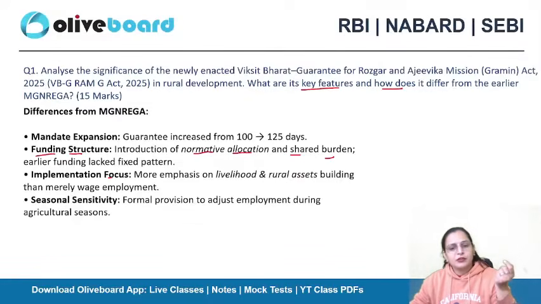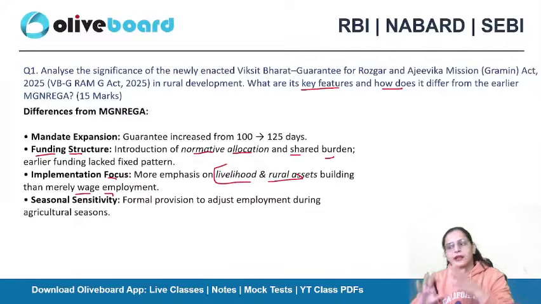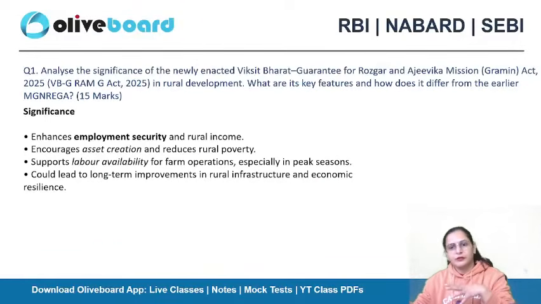Okay, implementation focus. The main focus is on providing livelihood and rural asset building rather than merely wage employment. Earlier it was related to wage employment only, and now it is creating livelihood opportunities as well as infrastructure development in the rural areas, that is rural asset establishment. Seasonal sensitivity. It is mentioned that during the agriculture season, when agriculture laborers are needed in the field, this new act will be suspended so that they will be available there. Okay, so this is the difference between Manrega and VBG Ramji.